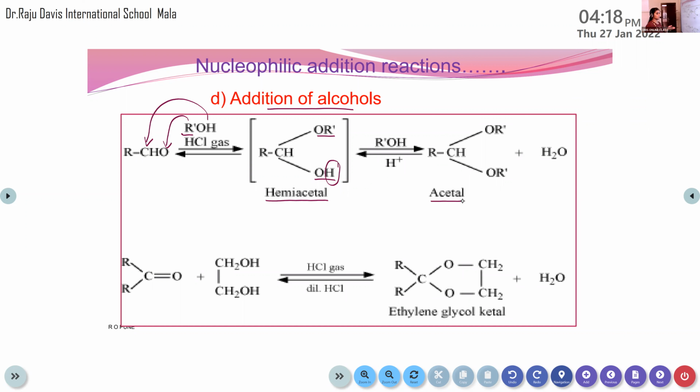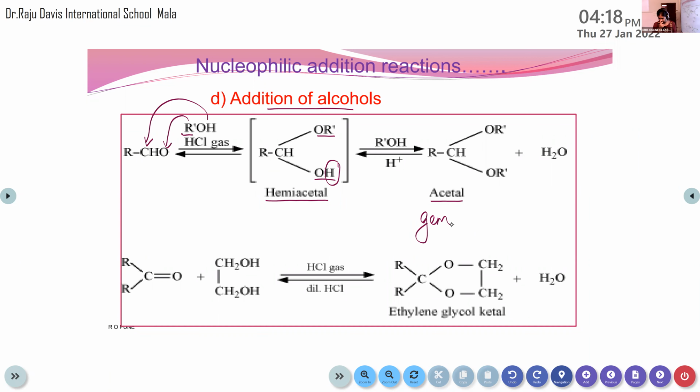So in the first case, hemiacetal is formed. Then again one molecule of alcohol is added. Then it is converted to acetal. RCH(OR dash), then OR dash. This one is known as acetal. Okay. That is the addition of alcohol to aldehyde or ketone. So here, along with alcohol, we are using one more reagent, HCl gas. And this acetal is also known as gem.